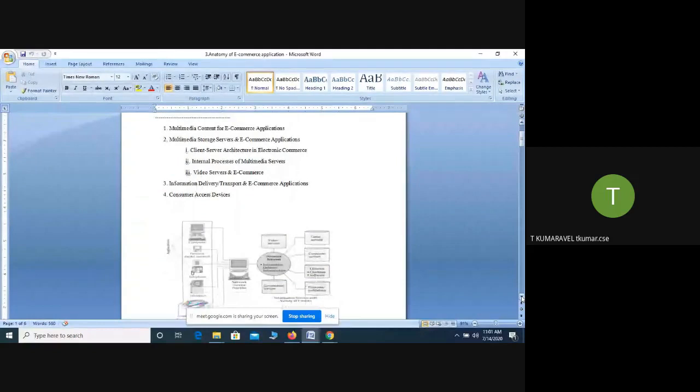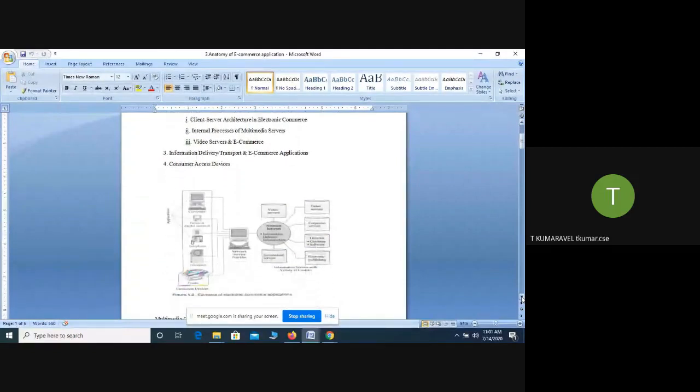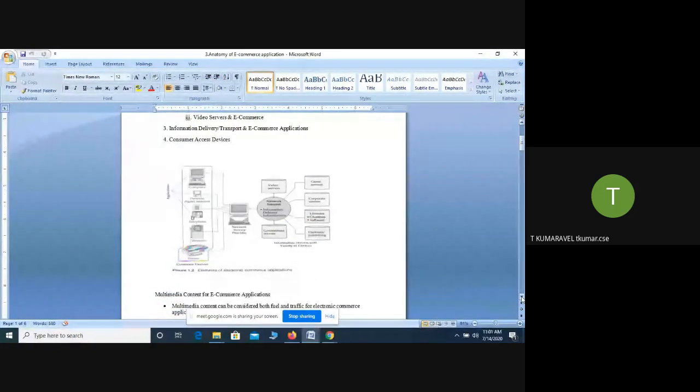What components are required? The first one is the customer access devices, the second one is the network service provider, and the last one is the servers associated with the organization. We talked about different types of servers, such as multimedia server and database server. A variety of servers are there.